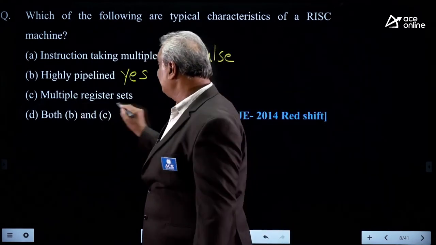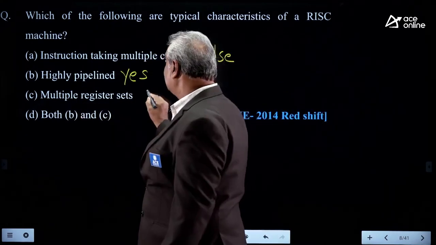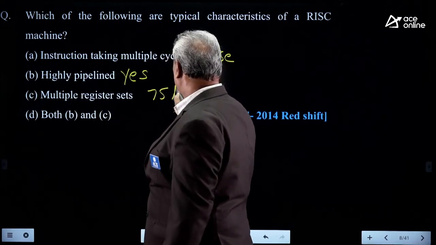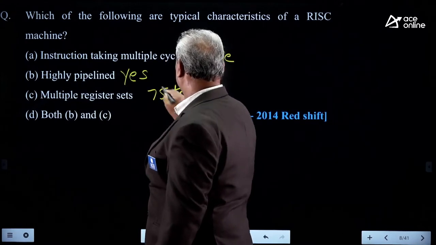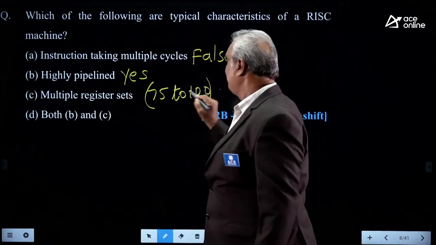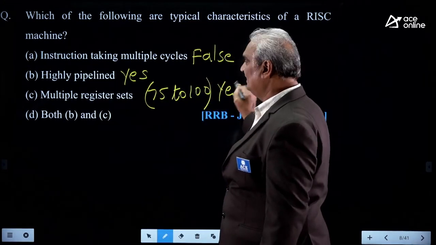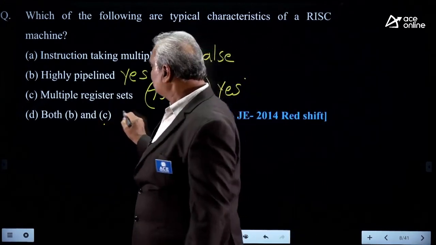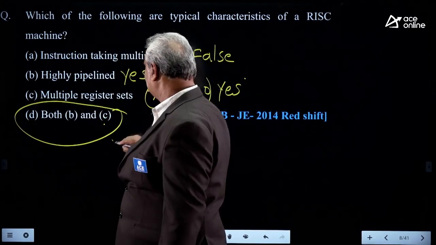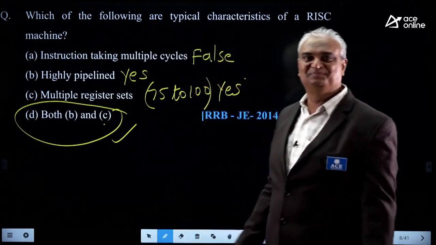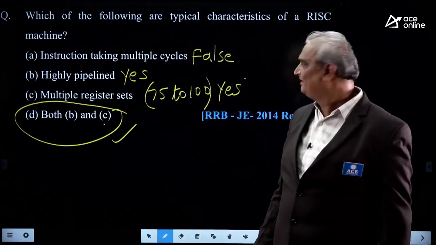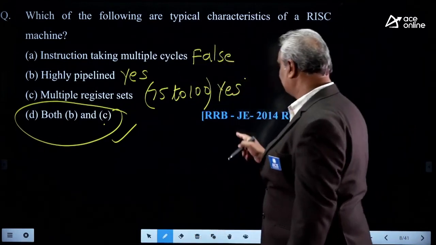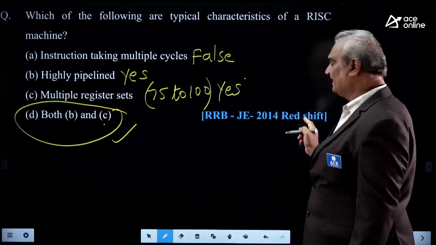Next, multiple register sets. Yes, it is designed with 75 to 100 number of registers. Yes, both B and C. So for this, correct option is both B and C. Okay? This question was given in 2014, red shift.